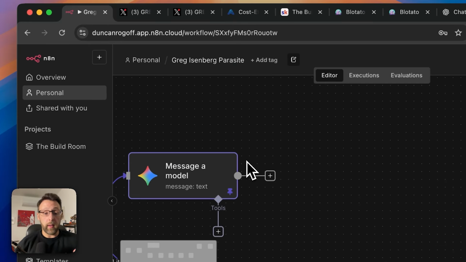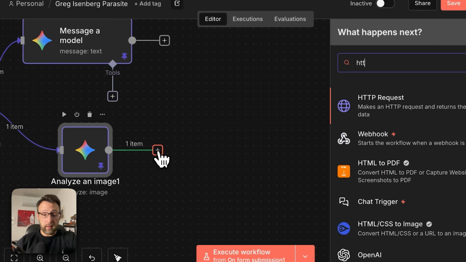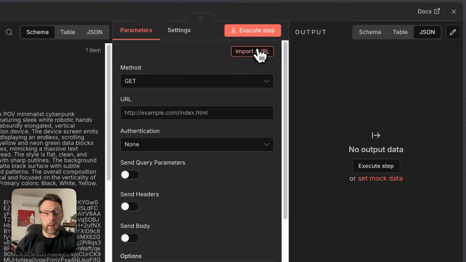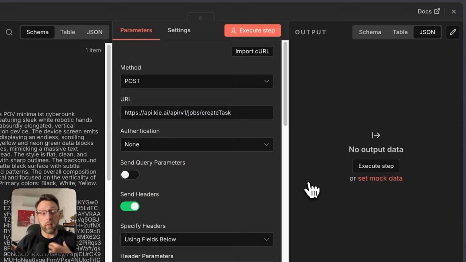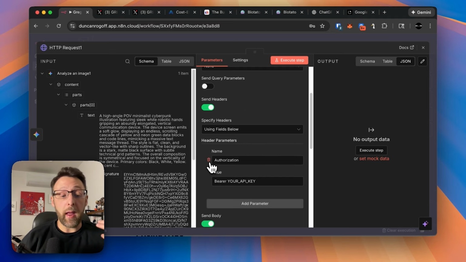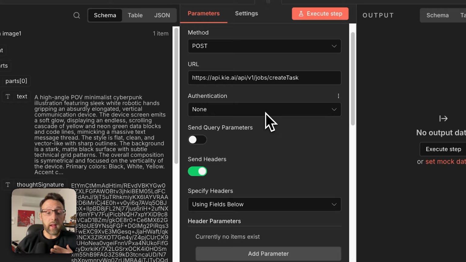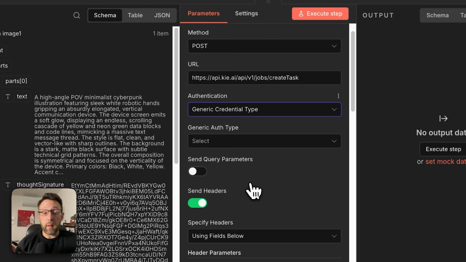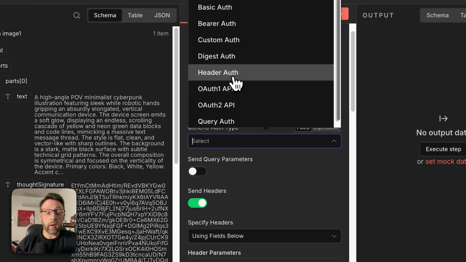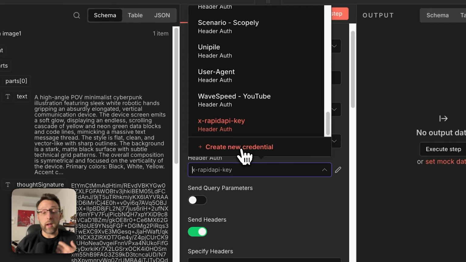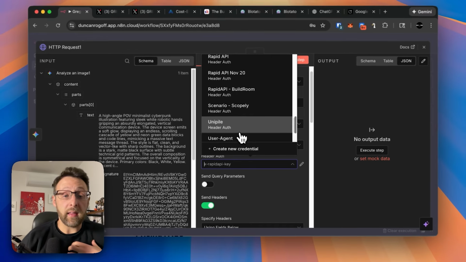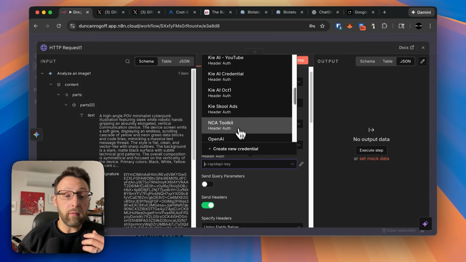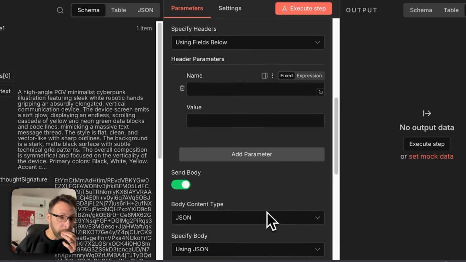Come back over into N8N, click the plus, type in HTTP again, and go ahead and click import curl and import this in. And basically, I already set up my API key. You generally know how to do this now that I did it before. Again, remember, we're going to go to generic credential type. We're going to go to header auth, and you would go ahead and click create new credential and paste in your Kai AI key there. So for here, I already have one here. This one will work fine.